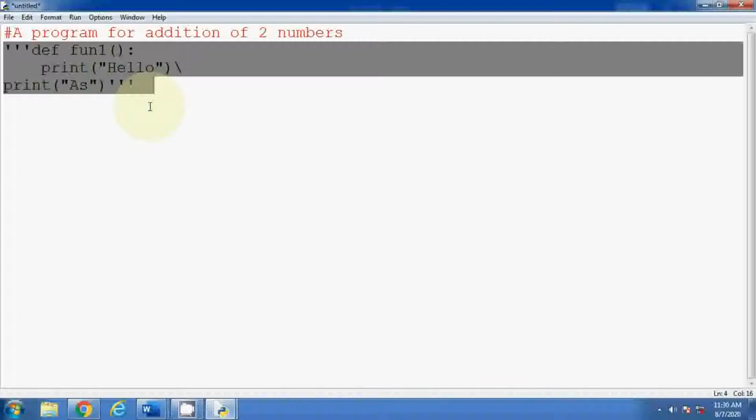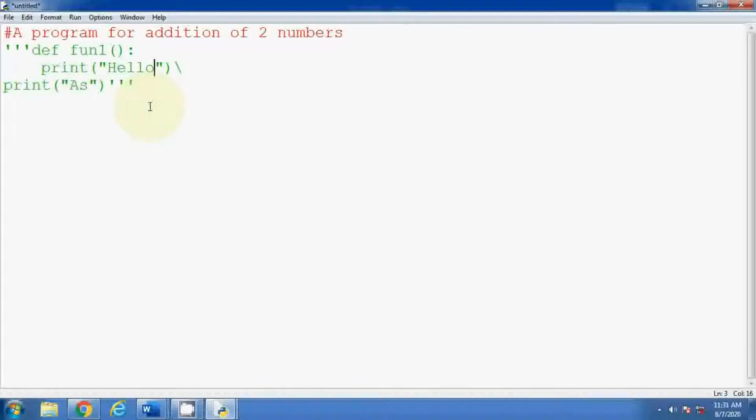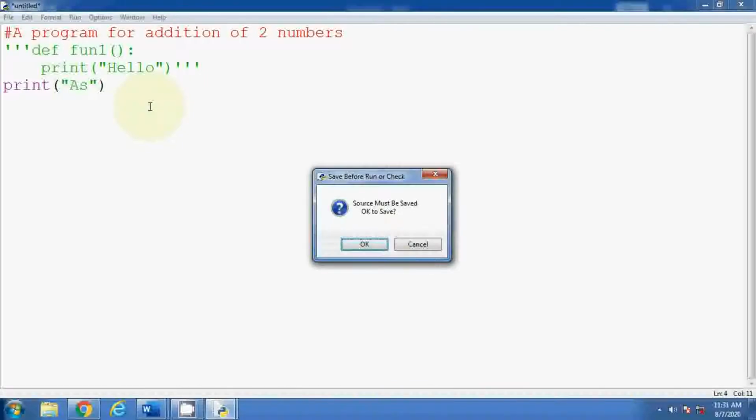So this part will not be compiled or interpreted. Automatically it is ignored by the compiler or interpreter, whatever that. In Python we have an interpreter, so that will be ignored by them and it will not come in the output. After that, whatever you are writing will come in your output. So let me run this program and check how it is working. So here I put three double quotes, or triple single quotes only, we can say.